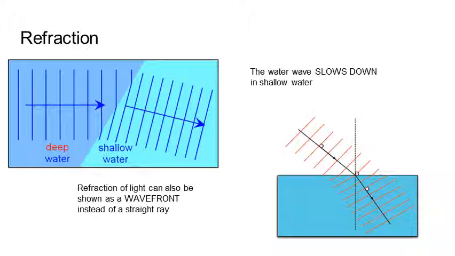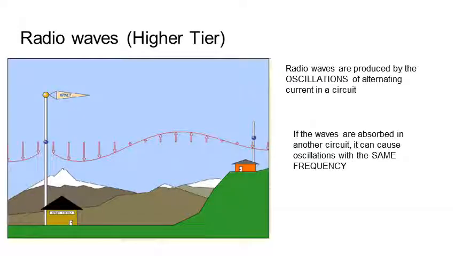So you may be asked to draw the waves as a wave front rather than a straight line, and you just bend them as they go into the new material. The edge of the wave changes direction as it goes into the material.